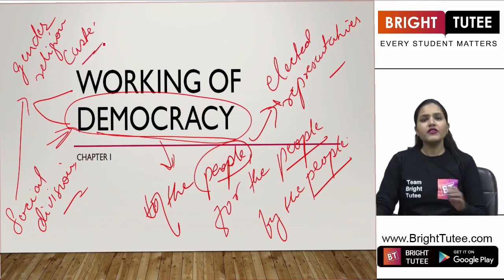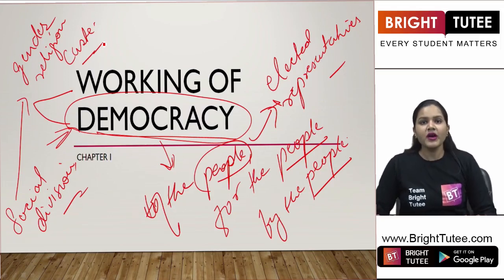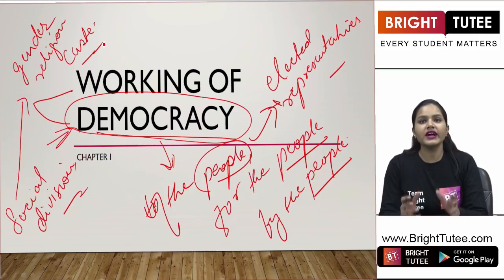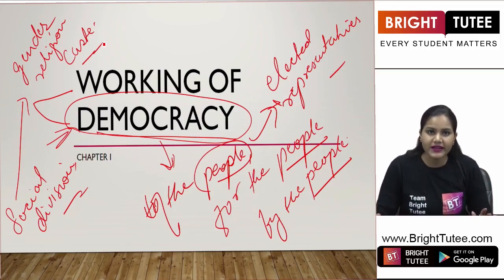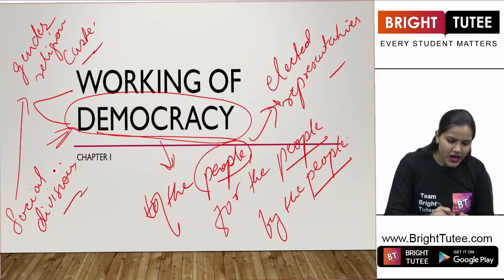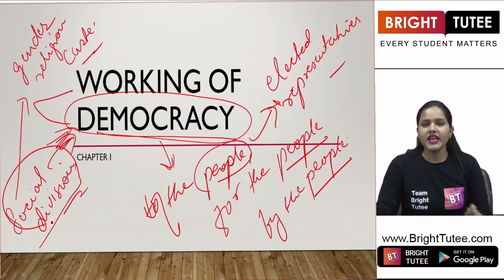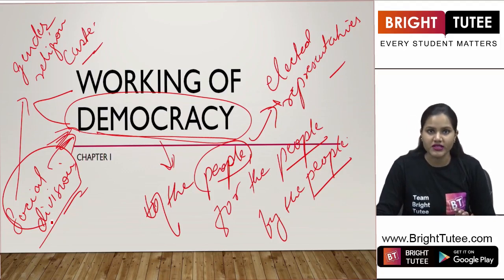Now students, we are living in a society where social division plays a very big role in our democratic country, right? So in this chapter, we are going to understand the impact of social division in our democratic country, India. Is it good for democracy or is it bad for democracy?